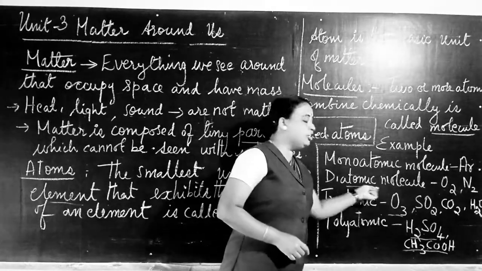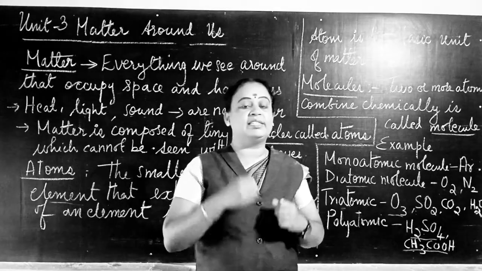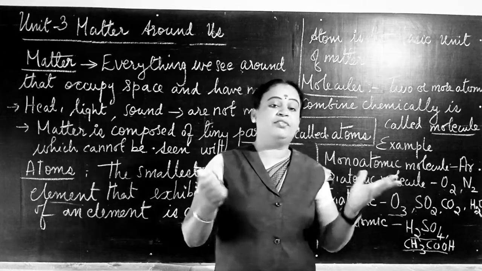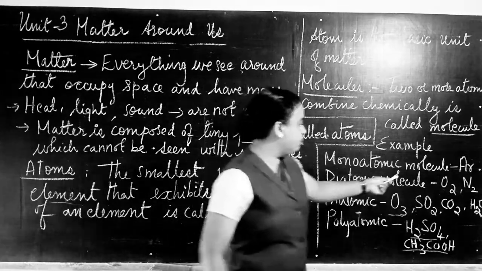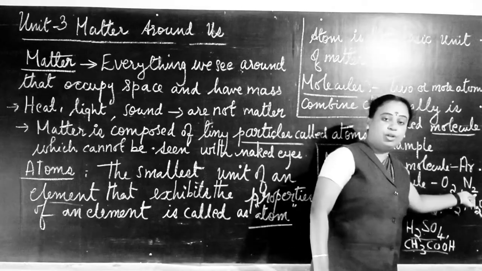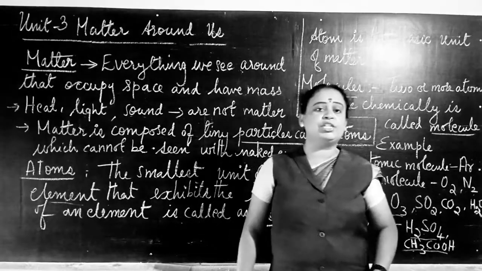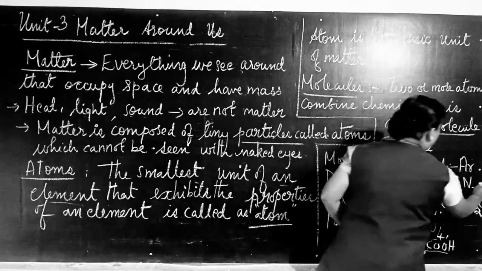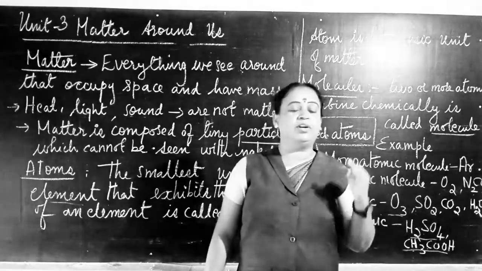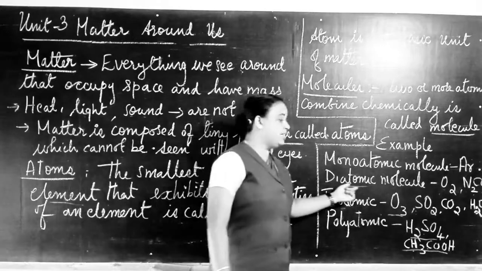Now let us come to the diatomic molecule. Diatomic molecule means two atoms combine together to form a molecule. These can be the same atom or different atoms. If it is the same atom, I can give you the example of oxygen, O2, the oxygen molecule, and N2, the nitrogen molecule, where N is nitrogen and O is oxygen. Carbon monoxide, CO, is another example of a diatomic molecule. One carbon atom and one oxygen atom combine together to form the carbon monoxide molecule. Okay, so that is a diatomic molecule.